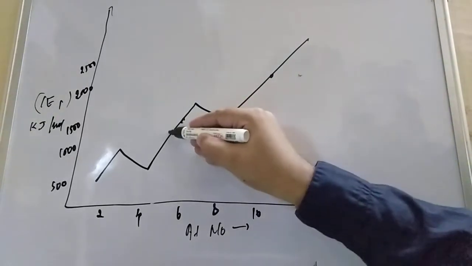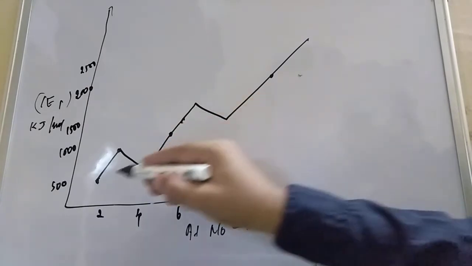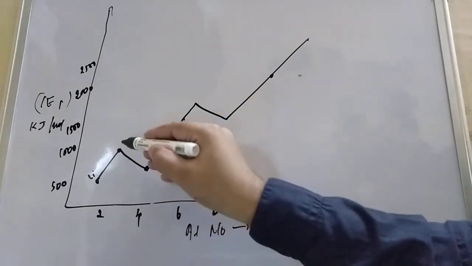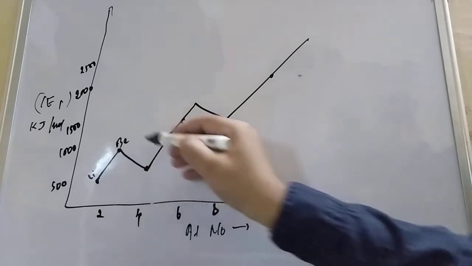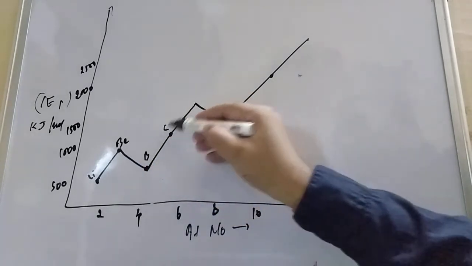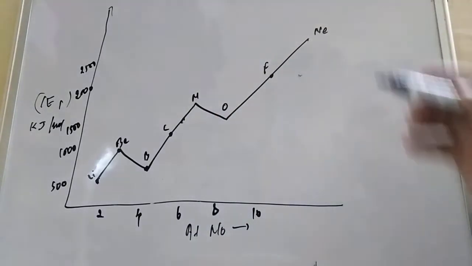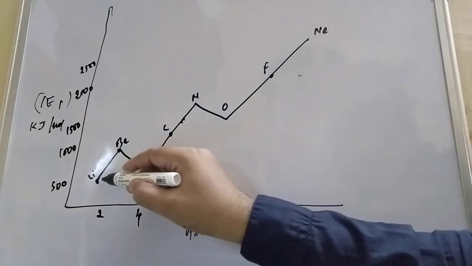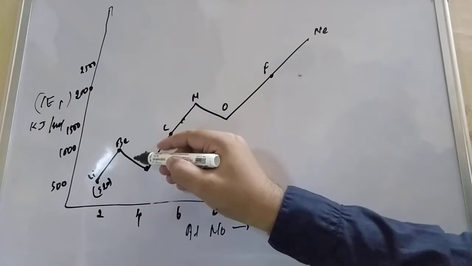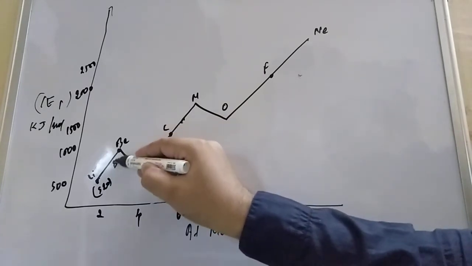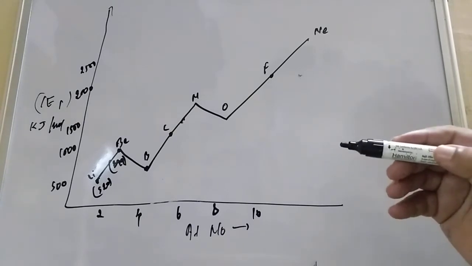Dear student, whatever dot I am putting here is an element. This is lithium, then beryllium, here is boron, this is carbon, nitrogen, oxygen, fluorine, and this is neon. Lithium is 520. Beryllium is 899.